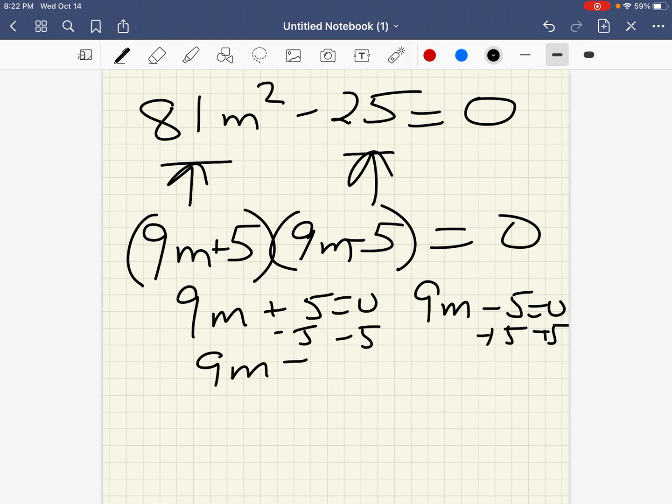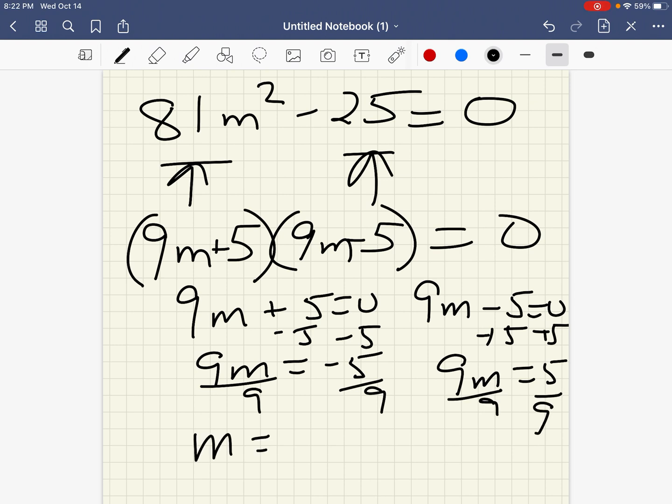So 9m is equal to negative 5. 9m is equal to positive 5. Divide both sides by 9. So m is equal to minus 5 over 9, and m is equal to positive 5 over 9. All right, so that's it for difference of two squares.